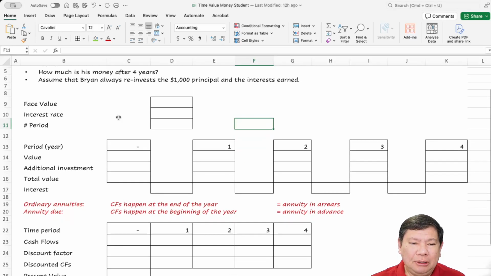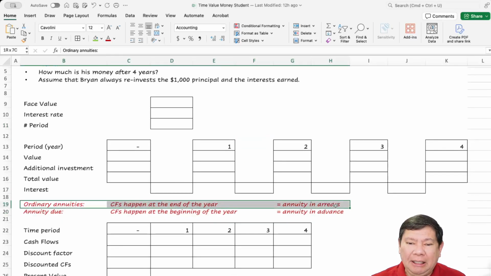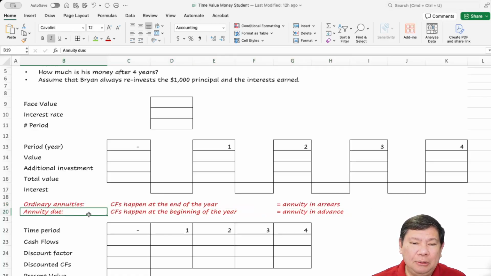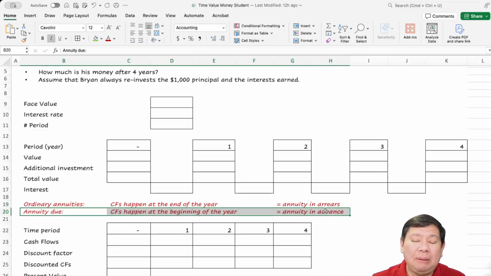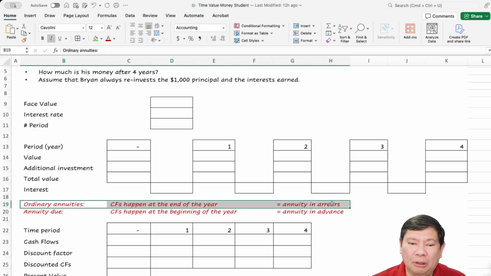There are two types of annuity. The first one is ordinary annuity. Cash flows are assumed to happen at the end of the year. That's what we are going to use in this class. And there is also annuity due. Cash flows happen at the beginning of the year. Sometimes also called annuity in advance. Okay. We rarely use that, although probably occasionally we will, but I will focus more on the ordinary annuities.